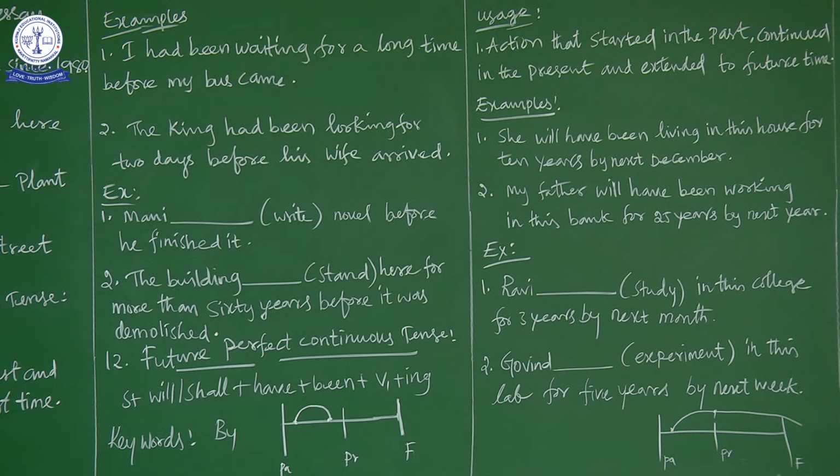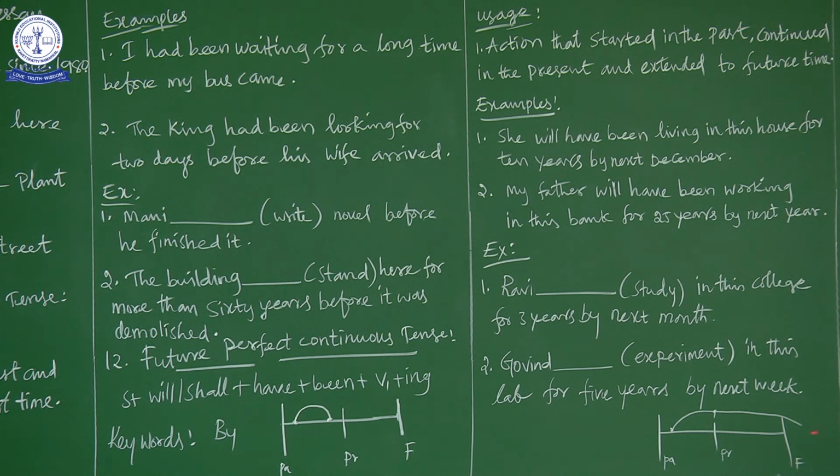Let us take 2020 we are, and let us take 2010. Now past. So 2010. Okay, so the action continued. What is the action? She will have been living. So she started living in the past, 2010, and today is what? 2020. Okay, in which month are we? We are in August month. Okay, so now next December.